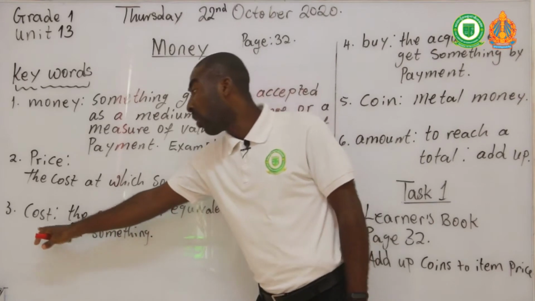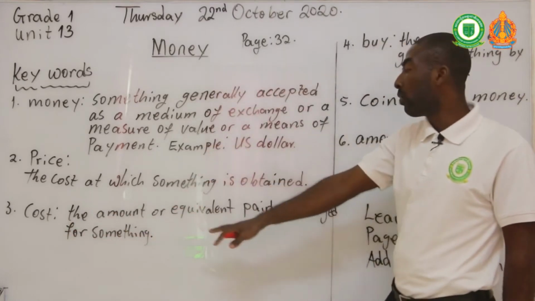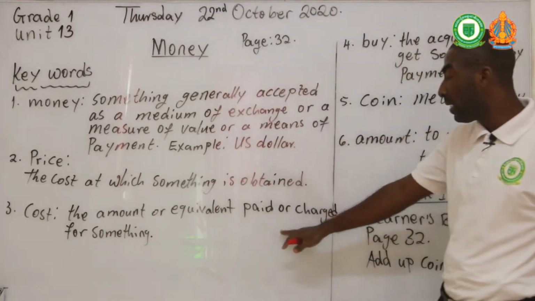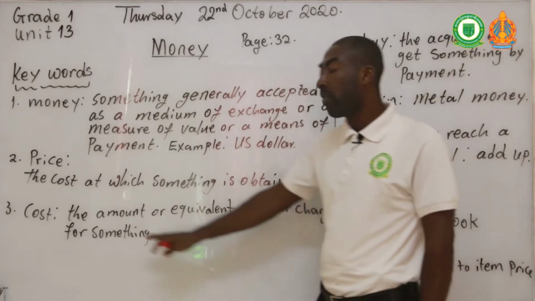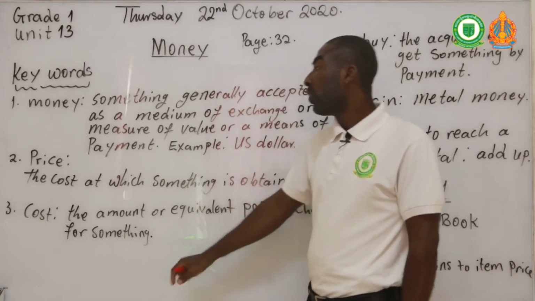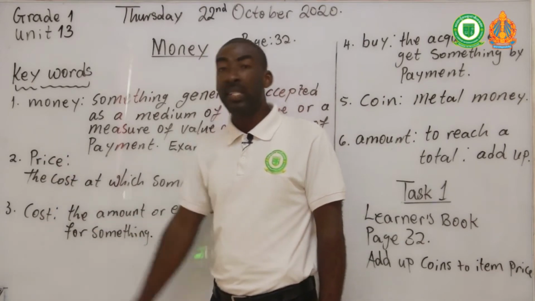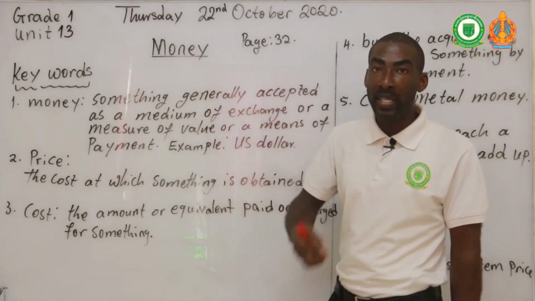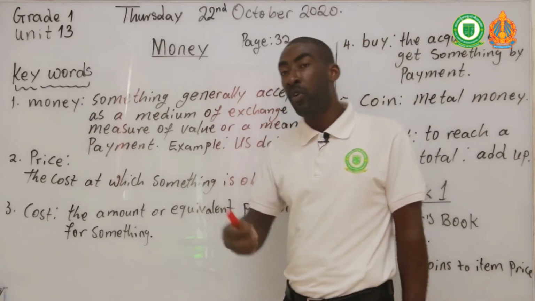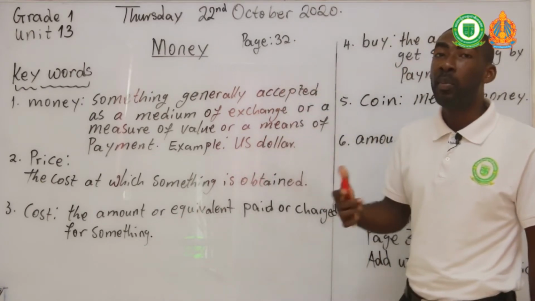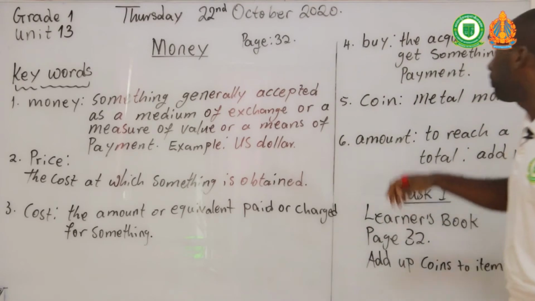So what is the cost? The cost is the amount or equivalent paid or charged for something, okay? So the price of the pen is the same as the cost of the pen, how much I need to pay before I get that particular pen to myself.